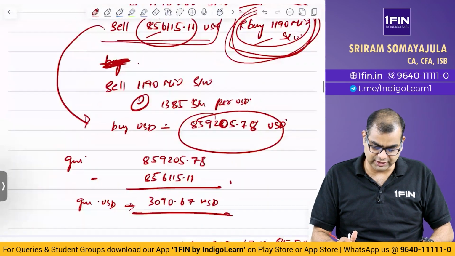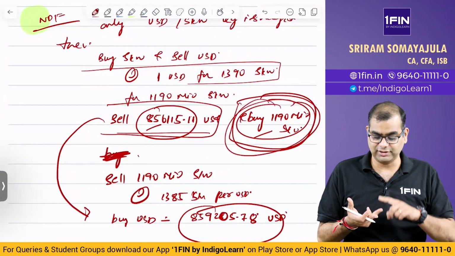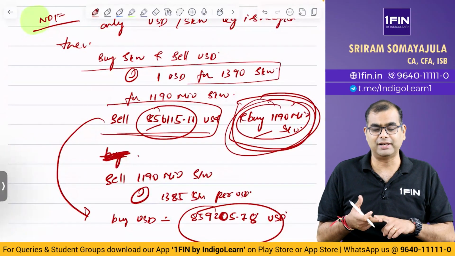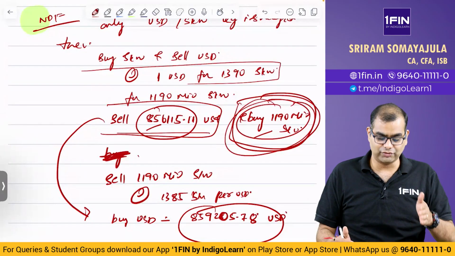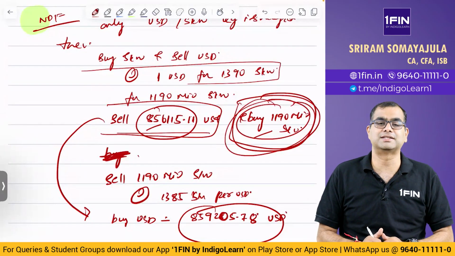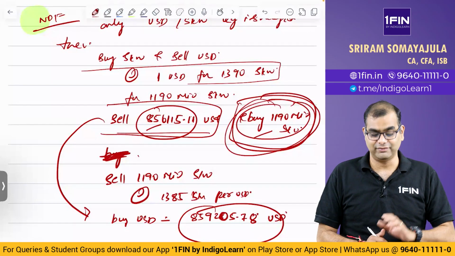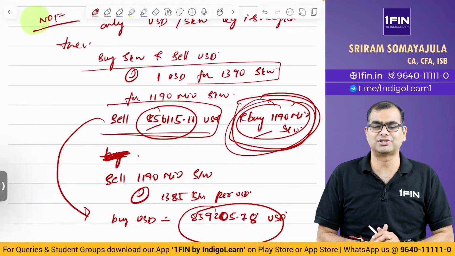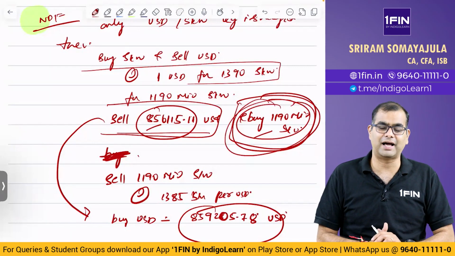See, in this entire thing, you have to understand how this NDF works. How do you square off a position, whether you make a gain or loss, bid, ask, what do you buy, what do you sell. If you have understood, then this particular question is solvable. I really appreciate the institute for having added a question like this in our RTP. It's a very good quality question that they've added, which is why even though there are 2 or 3 mistakes which I highlighted in one of the first or second questions, on an overall basis, this particular RTP looks very decent.